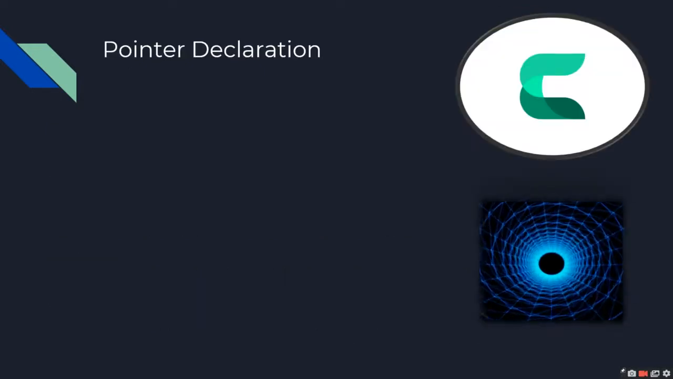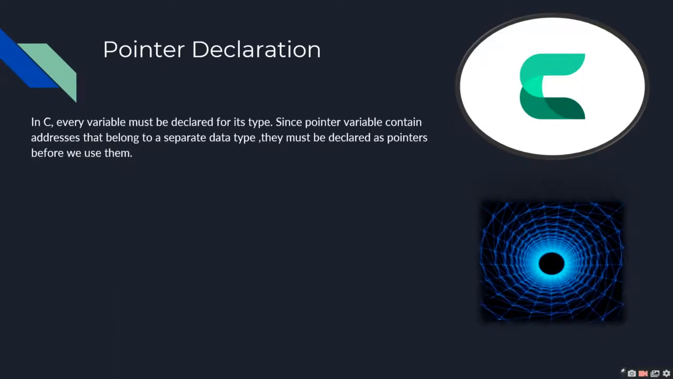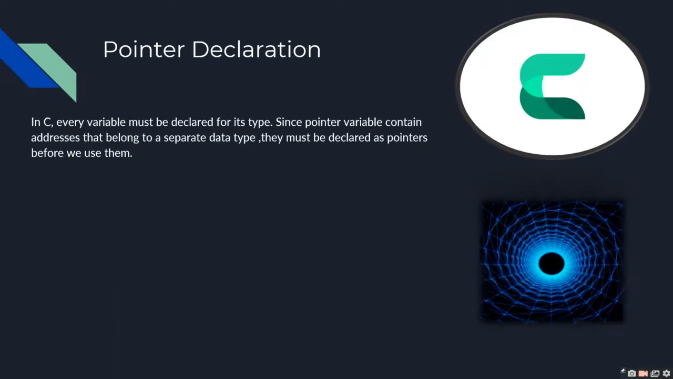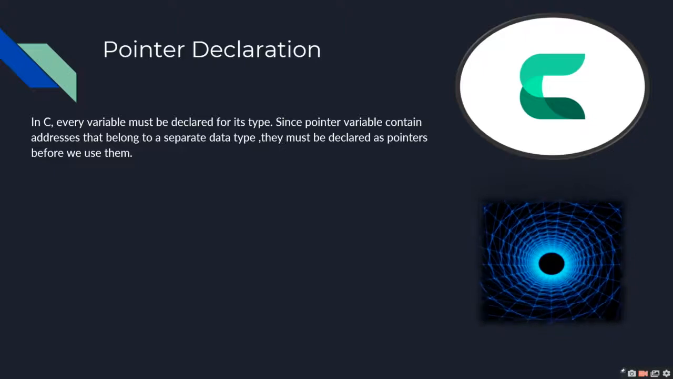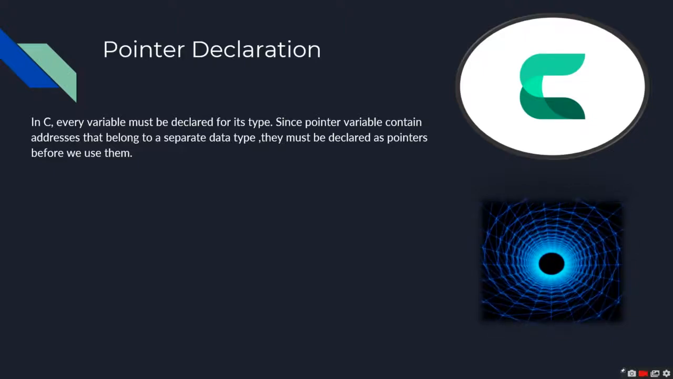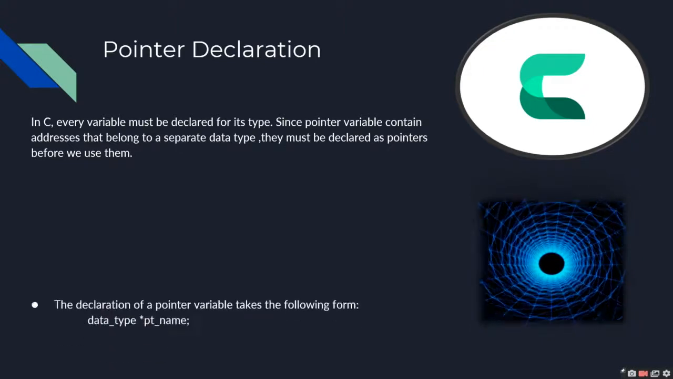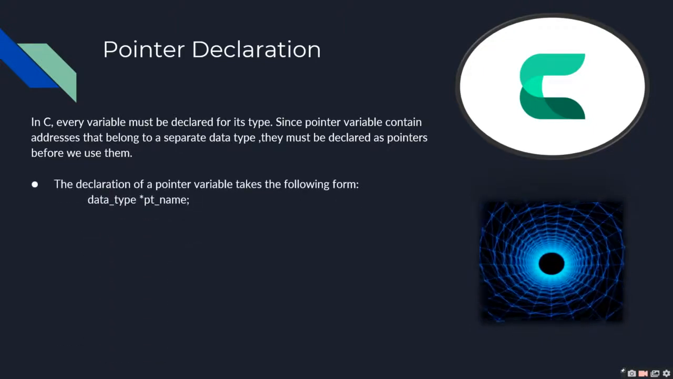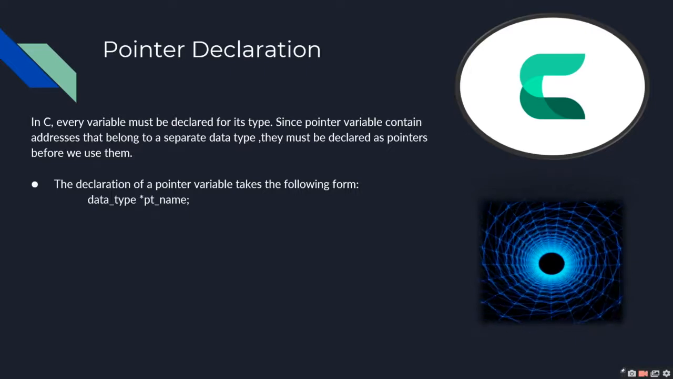Now we will learn about pointer declaration. In C, every variable must be declared for its type. Since pointer variables contain addresses that belong to a separate data type, they must be declared as pointers before we use them. The declaration of a pointer variable takes the following form. You can see on the screen.